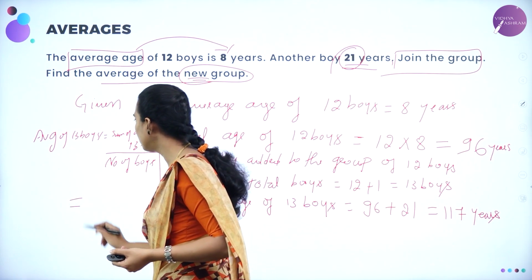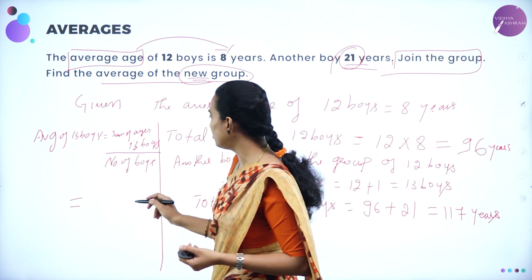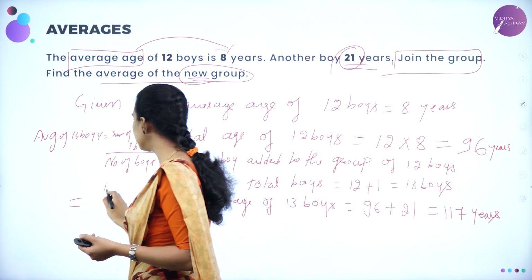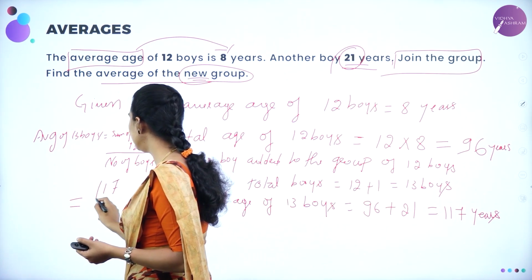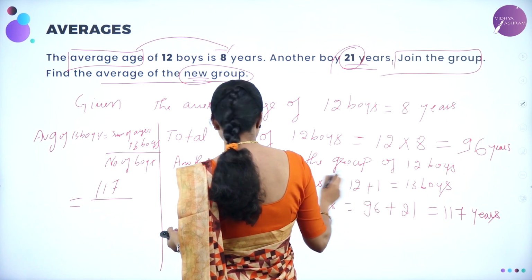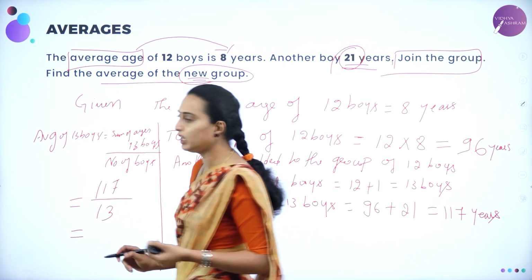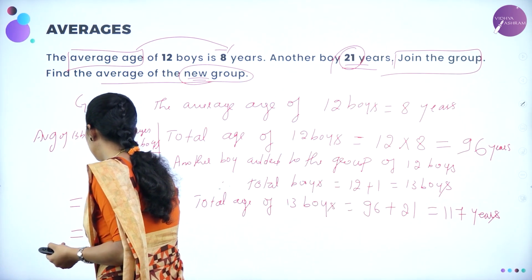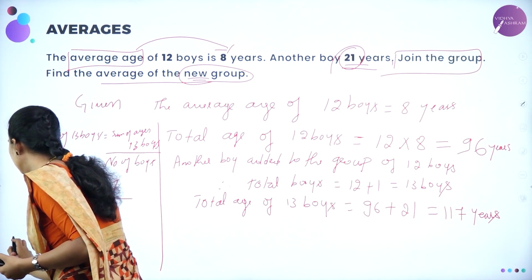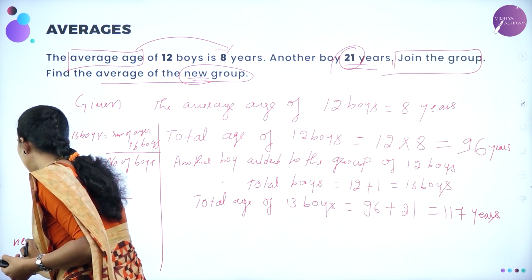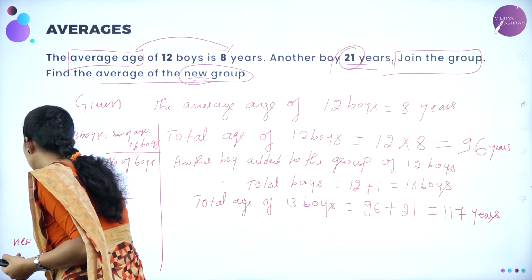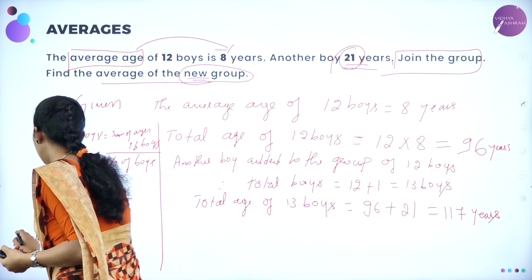So which will be equal to what? The sum of ages of 13 boys is 117 years. 117 years divided by how many boys? 13 boys, correct? The answer will be equal to 9. This is your new mean, new average. Okay, that is your answer.